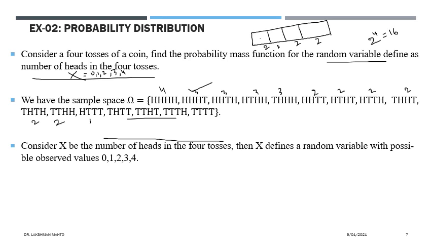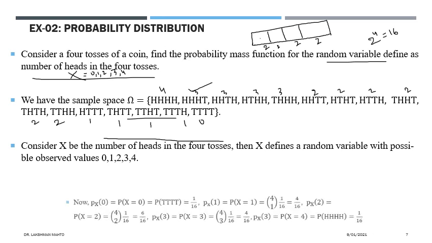Onward you observe only 1 head, 1 head, 1 head, 1 head, and here you observe 0 heads. So you did a mapping, a mapping of this random variable. So it is a legitimate random variable.